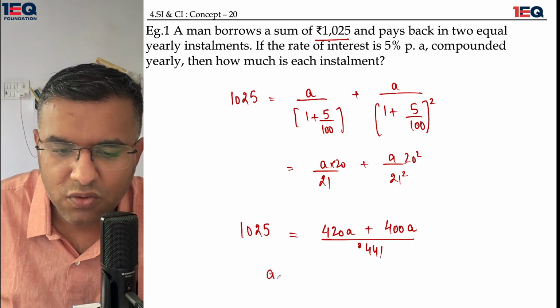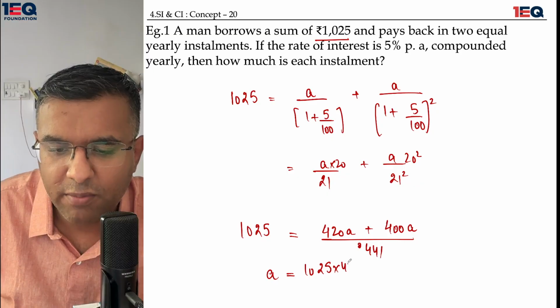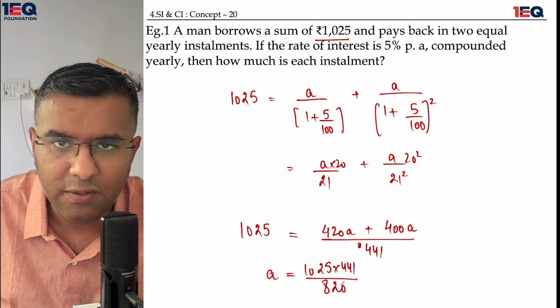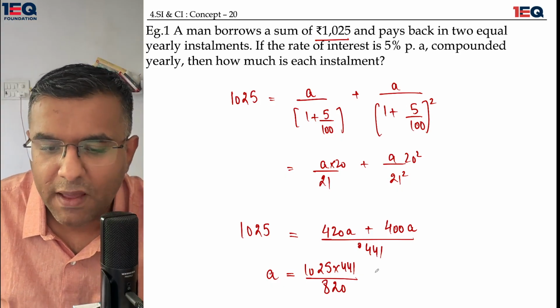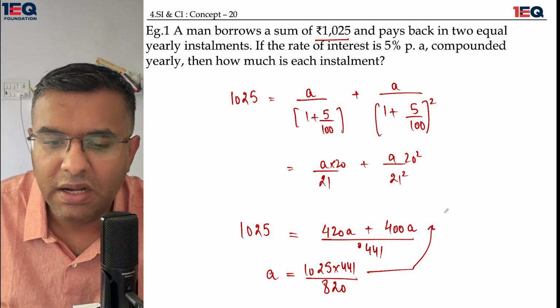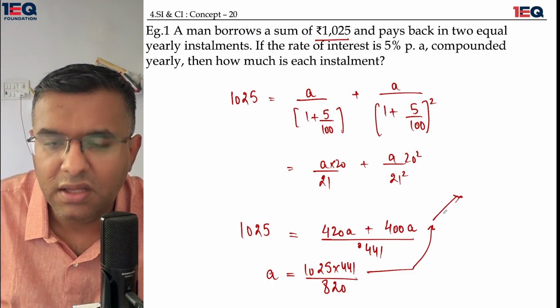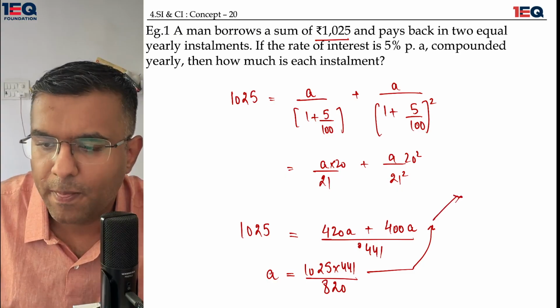When I solve it, I get the situation that 1025 is multiplied by 441, and this entire thing is divided by 820. For this particular question, I will be using a calculator, but I would recommend that in the exam you try to solve this question somewhere in the end. Please try to solve this somewhere in the end.